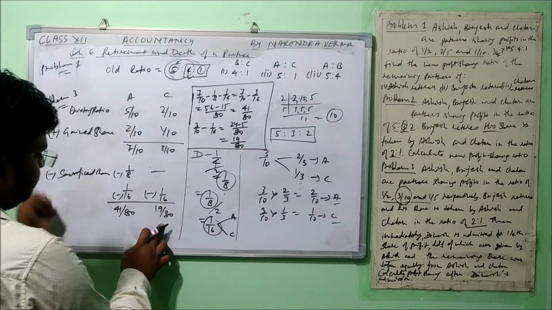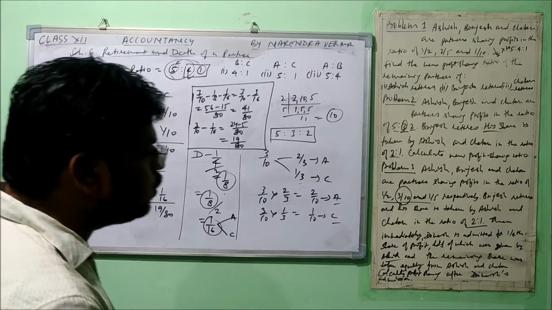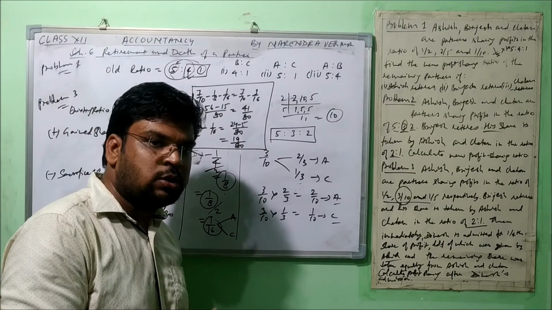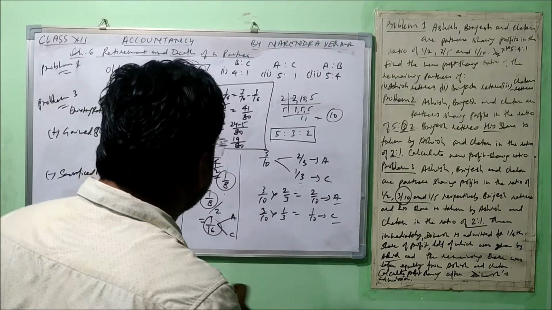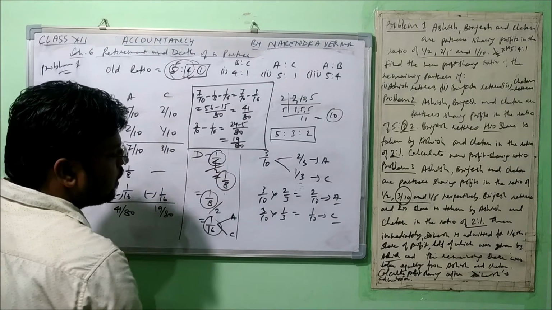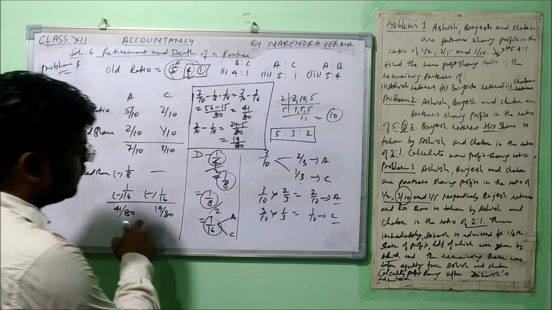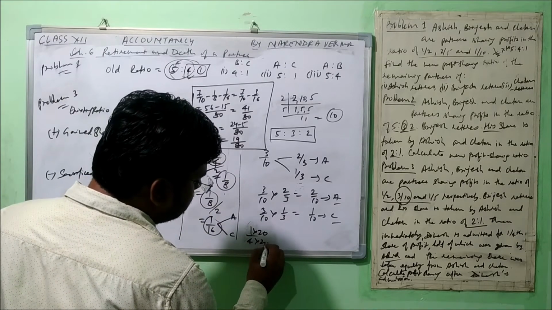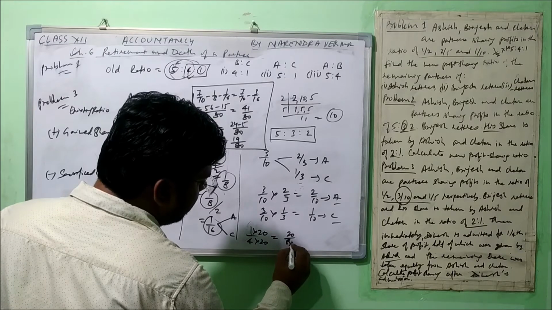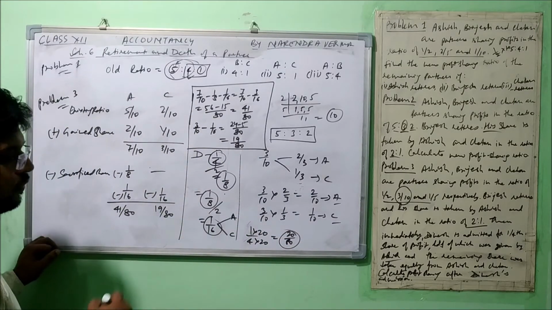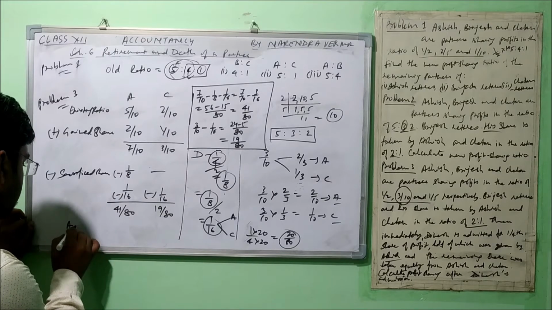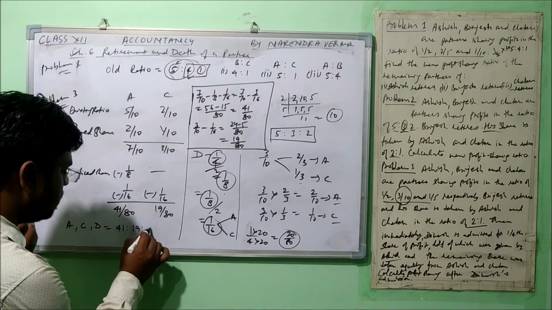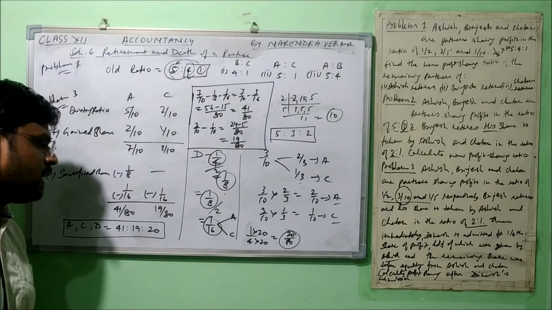Bases are equal. Fine. But we have to calculate the new profit sharing ratio after Dinesh's admission. Now Dinesh is also a partner, so his share will also be included, right? Already we know the share of Dinesh is 1/4, but the base is 80. To equalize it, we'll have to multiply by 20 on both sides. Then we get 20/80. So this 20/80 is the share of Dinesh. So the new profit sharing ratio between Ashish, Chetan and Dinesh will be 41:19:20. That will be our final answer, right?